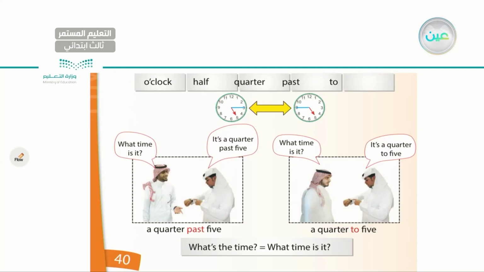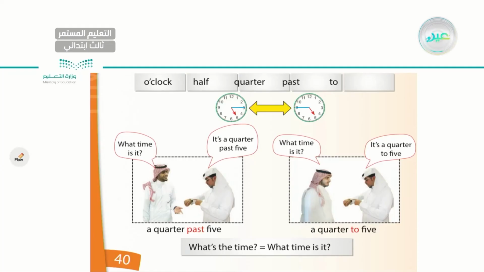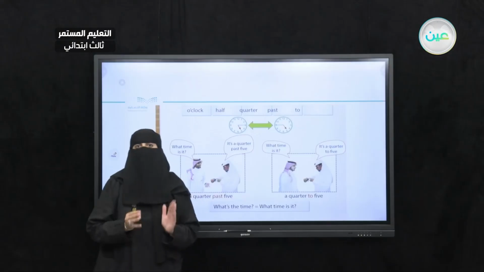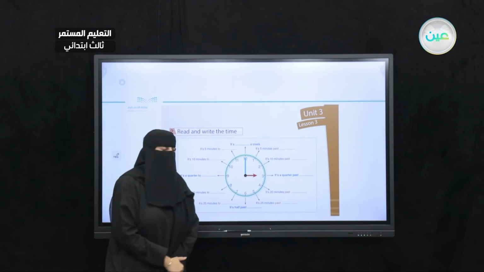Okay, what time is it? It is 4:45. So that's the difference between past and to. 5:15 is the first clock. 4:45 is the second one. Okay, so 5:15, 4:45. What's the time? Is the exact same one as what time is it? Same question. Okay, have your pencils ready and let's practice writing on this time. Read and write the time. Okay, as we did this earlier in this class, let's do it now, but let's write our answers.